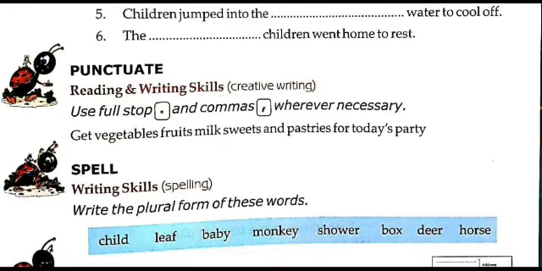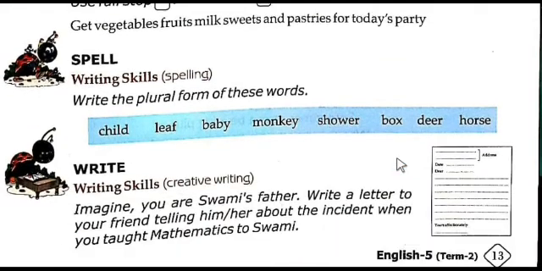So after vegetables a comma should come, fruits, comma, milk, comma, sweets, comma, and pastries for today's party, full stop. Have you understood, dear students?